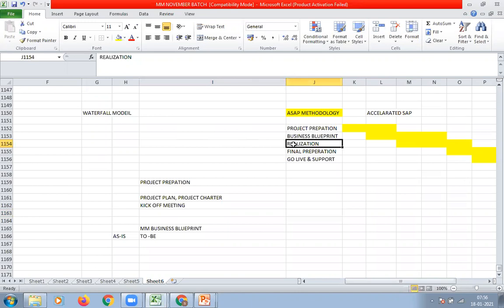You have to say it like that in the interview. They will ask you, have you been involved in end-to-end implementation? You have to say, yes, I was involved in an end-to-end implementation project, but my actual work starts from the realization phase. Then in the realization phase, they will ask you what configuration you have done. Then you can say whatever configuration we have done so far, like purchase order configuration, release strategies configuration, pricing procedure configuration, MM-FI integration configuration.